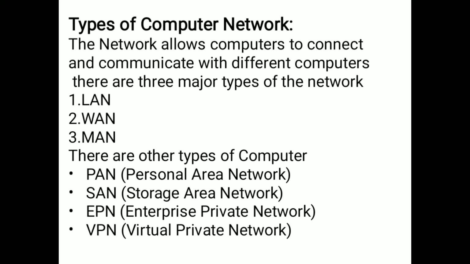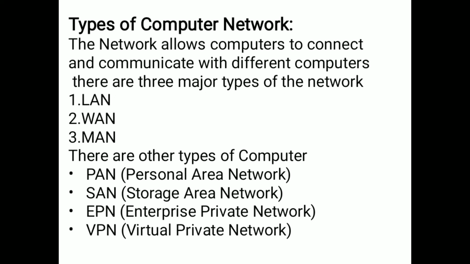Other than these three, we have other types of computer networks: PAN, personal area network; SAN, storage area network; EPN, enterprise private network; and VPN, virtual private network. Other than this, we have many types of networks, but mainly LAN, WAN, MAN. These 3 are the major types of networks.